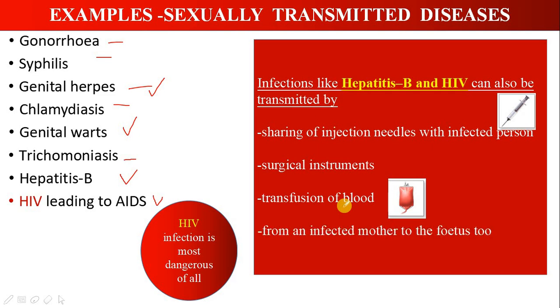And from infected mother to the fetus. Sexually transmitted diseases can be easily transmitted from an infected mother to the fetus. Most of the time, during delivery, there is a possibility of the mother's blood getting into the fetal blood. Because of this, there is a chance of transmitting any of these diseases from the mother to the fetus. So these are some of the infections, and some of the modes of transmission.